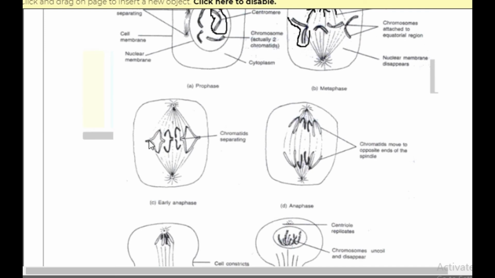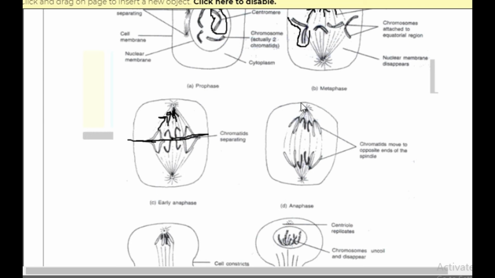In anaphase they start separating. They were together, and now they are starting to separate and will move towards the poles. That's why it's very important to understand that in early anaphase they have to move towards the poles.